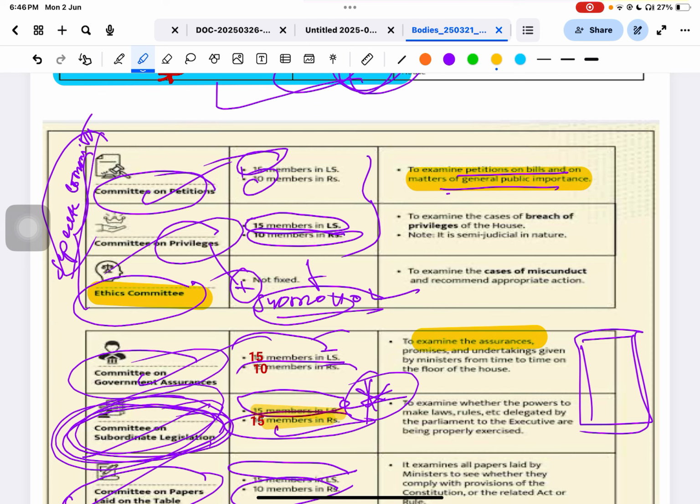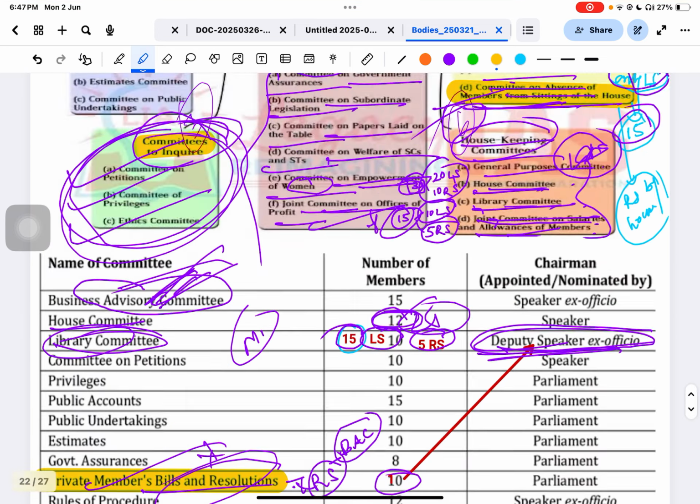The third one is the Ethics Committee. This committee can take suo motu action. It checks whether any member is abusing or engaging in misconduct, illegal or unethical actions, and examines that. Please remember that this committee has no fixed number of members, and it can take suo motu action. So these three committees I told you are called the inquiry committees.